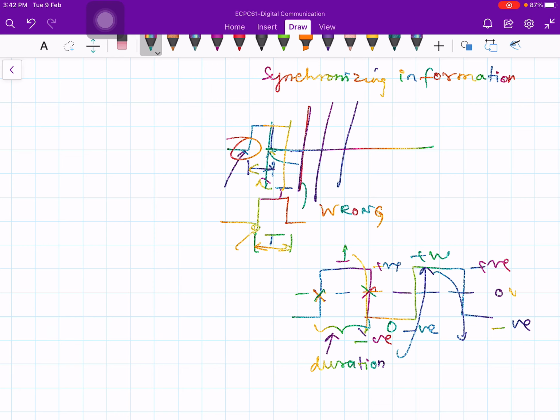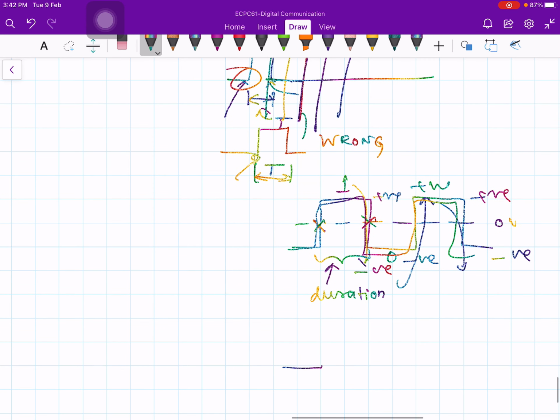So the synchronizer will be able to detect the synchronizing information from the received waveform, provided that your waveform keeps alternating between ones and zeros. If the waveform is not changing and keeps on going like this, then the synchronizer sitting at the receiver loses the synchronizing information. Therefore this 0 crossing should occur more often, otherwise you cannot do the synchronizing.